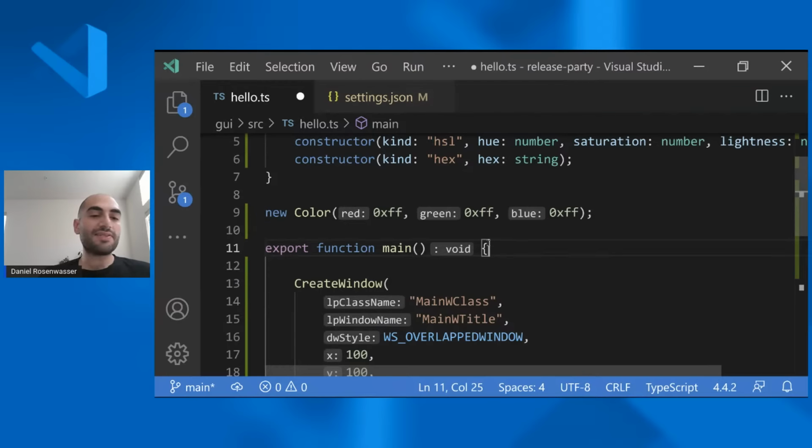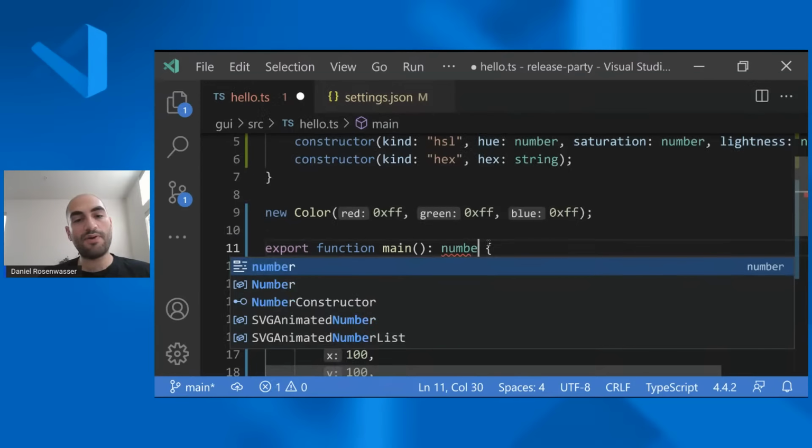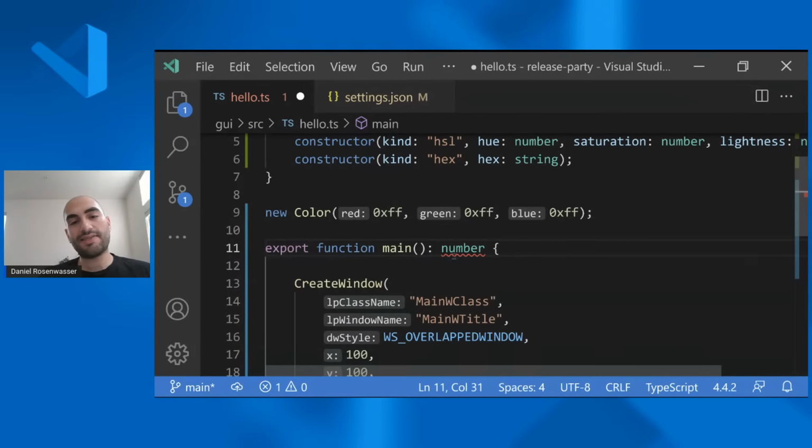And the thing about this is it's not adding text to your file. It's just providing some sort of hint of something that might be valid in this file, but gives you some contextual information. So if I actually wrote out the annotation here, if I wrote number, or void, or whatever, this is an error. I guess let's just switch to void. Then you don't get the inlay hint. But if you decide, hey, I actually just want to let inference in TypeScript do its thing, this is super helpful. There's also other things, like you can map over a set of values.